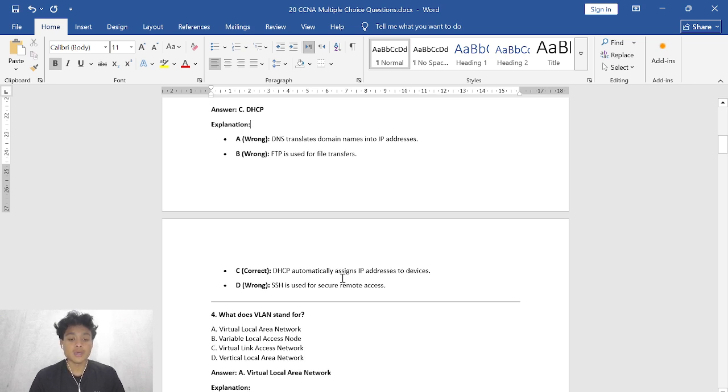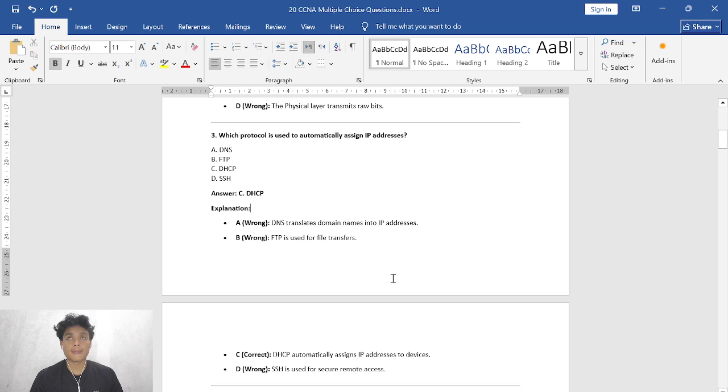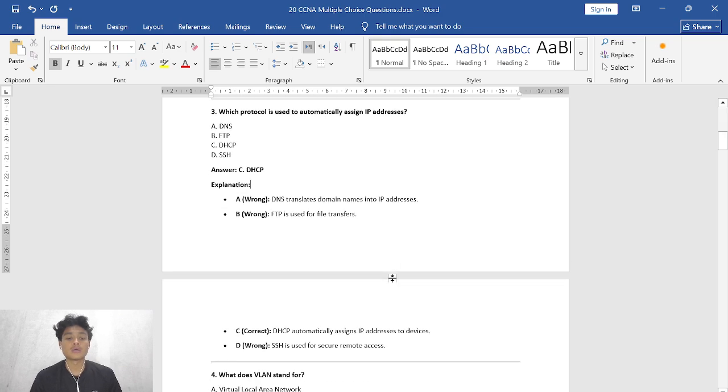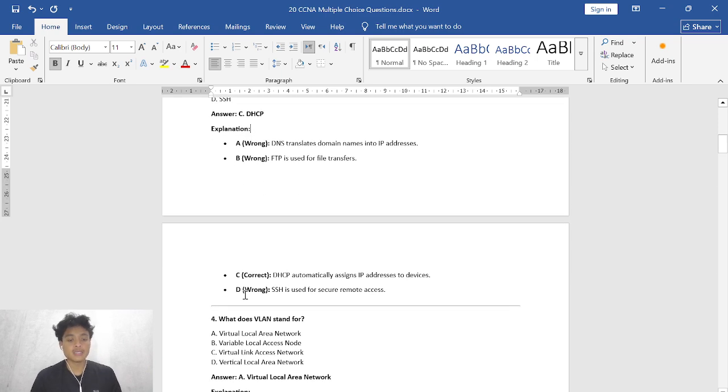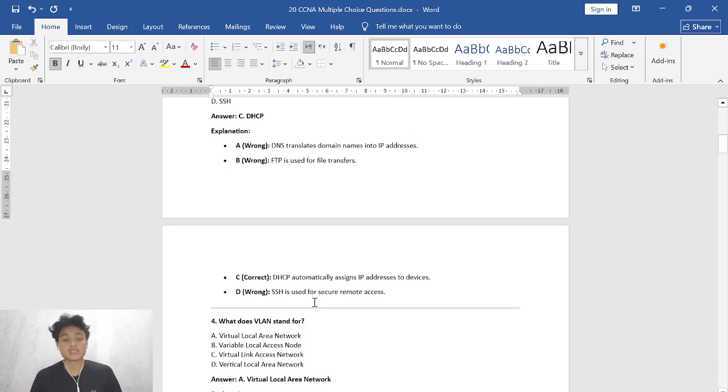DHCP automatically assigns IP addresses to devices. DHCP is basically Dynamic Host Configuration Protocol. And then D, wrong, because SSH is used for secure remote access, not for automatically assigning IP addresses.